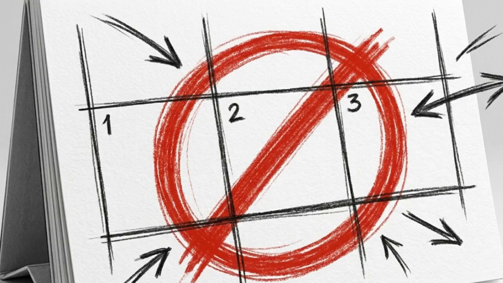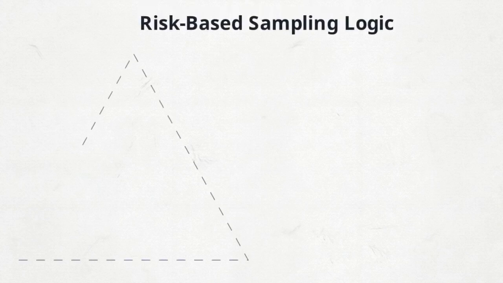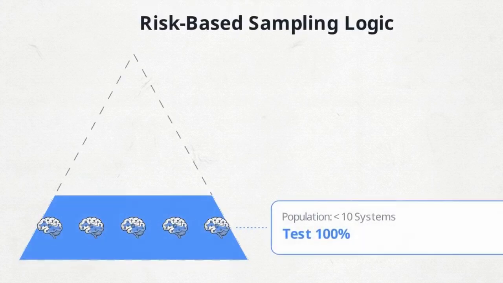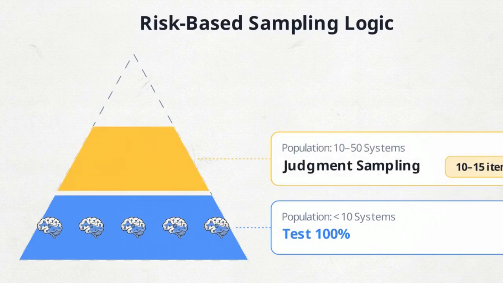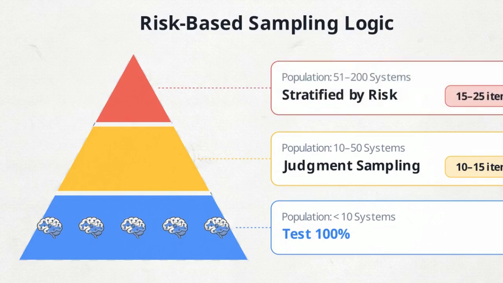Testing 100% of the inventory is physically impossible within a 3-day window. This chart shows risk-based sampling logic. For populations under 10, the auditor tests 100%. Up to 50 models, judgment sampling selects 10 to 15 items. Between 51 and 200 systems, the sample increases to 25 items, heavily stratified by risk.